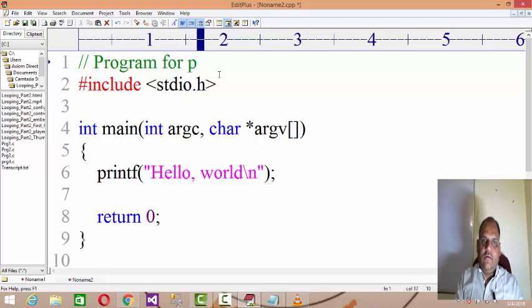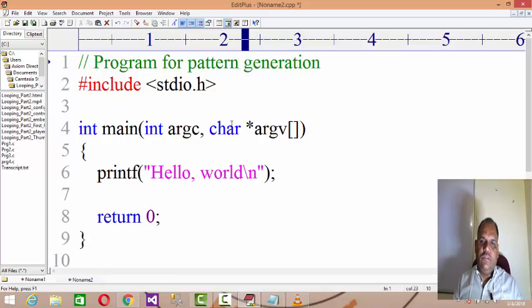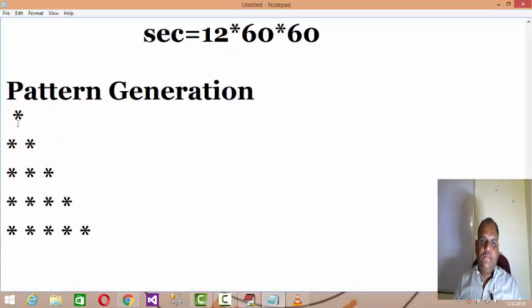Program for pattern generation. In the case of pattern generation, you have to first observe the pattern. Here, what you will find is first row 1 star, second row 2 stars, means 1 row 1 column, 2 rows 2 columns. For the corresponding row, the column coordinates are also incrementing, right?